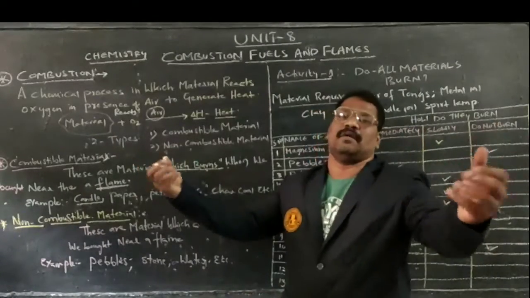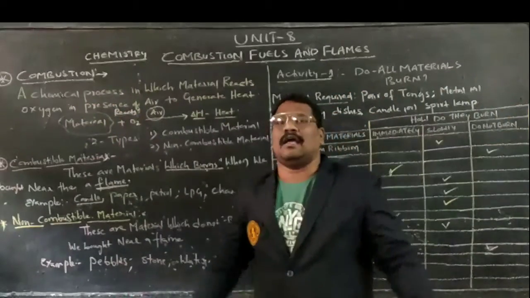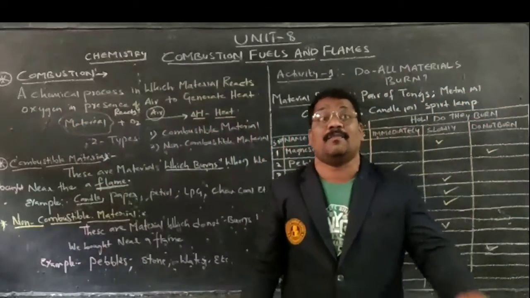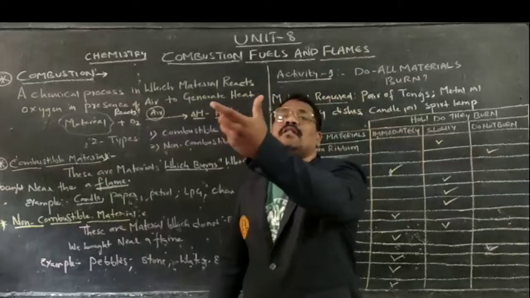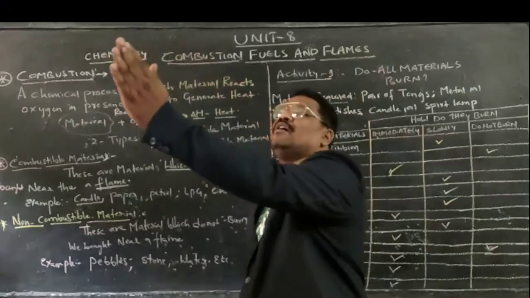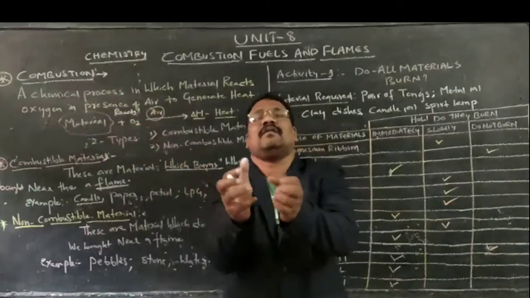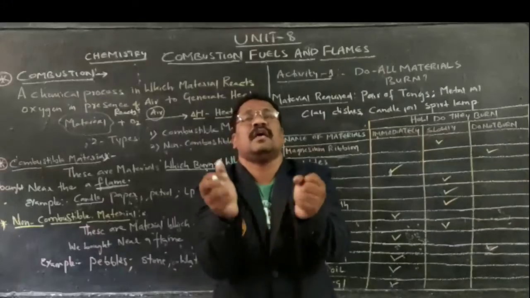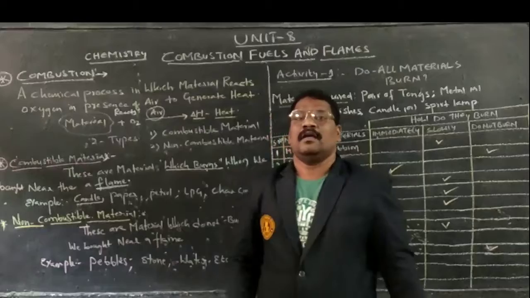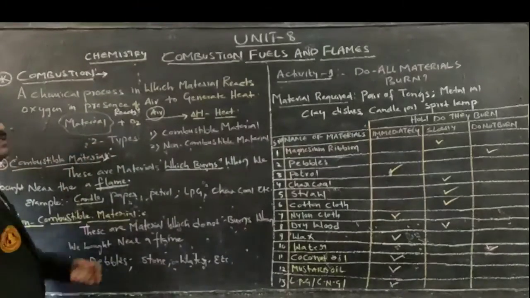Therefore, they burn compulsorily. That is the reason petroleum tanks, CNG and LPG cylinders are carried with a warning that they are inflammable. It indicates that we should not bring a flame near this material. Why? If you bring it near, combustion can take place and they can burn. That type of materials are called combustible materials.